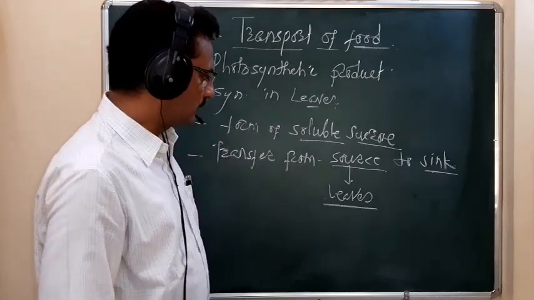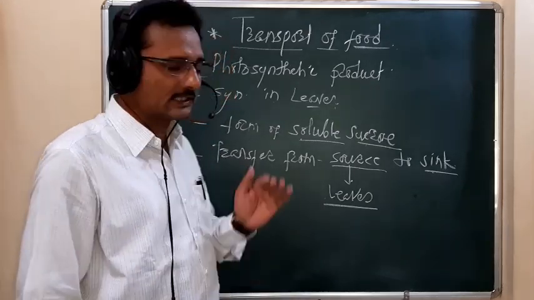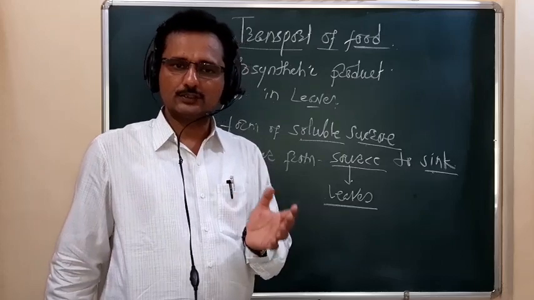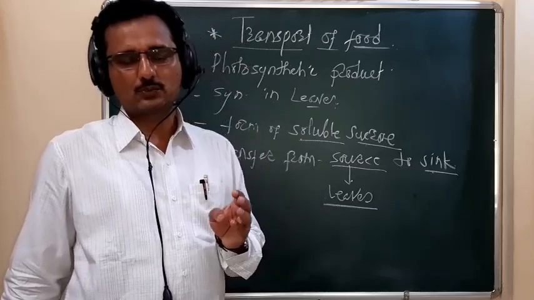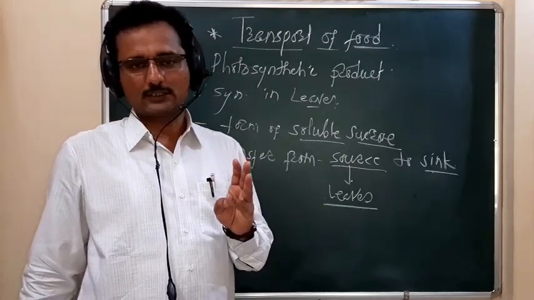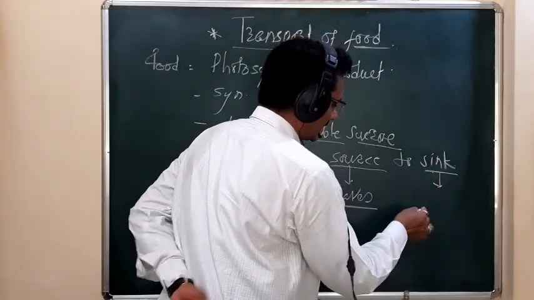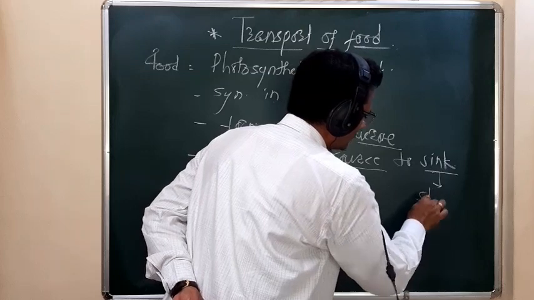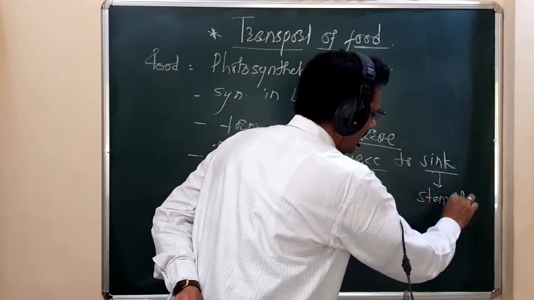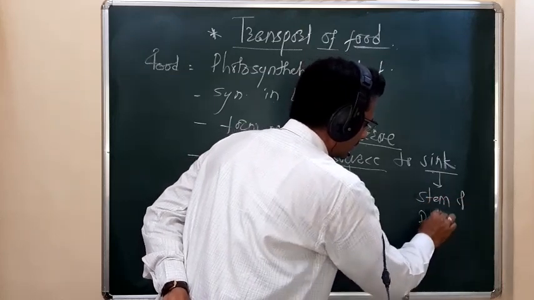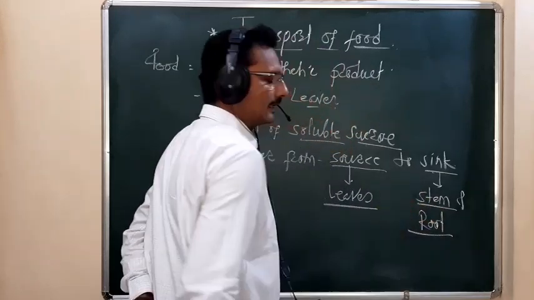Then it is transferred toward the site where photosynthesis does not take place, which means toward the stem and the root. So the stem and the root act as a sink.